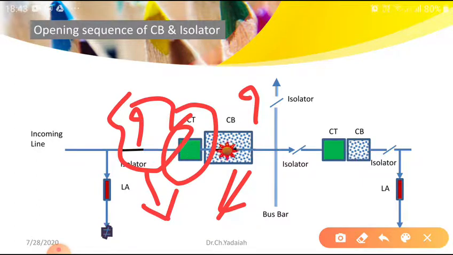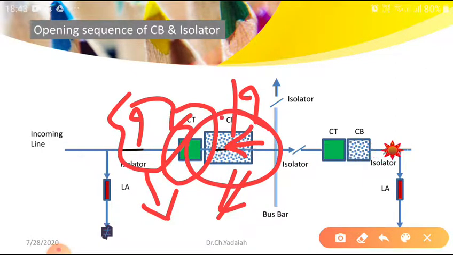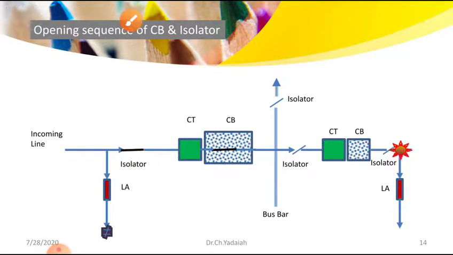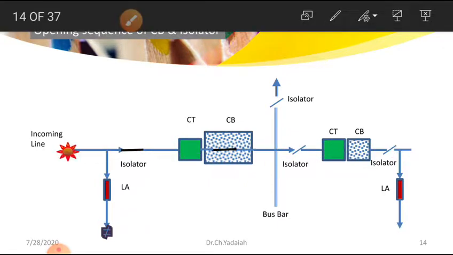Then there is no arc inside the breaker. Yes, here also there is a possibility that an arc may occur. But whatever arc occurs can be nullified by using different media inside the medium. That is the beauty, that is the strength of the circuit breaker.